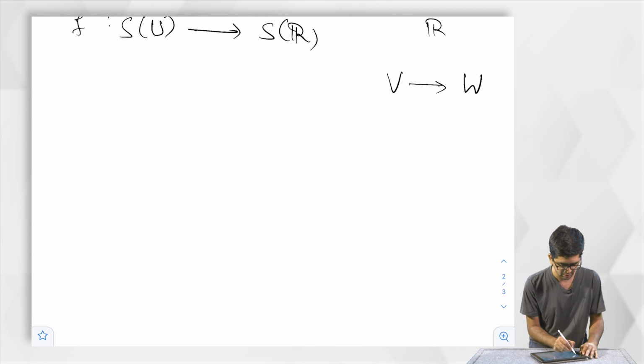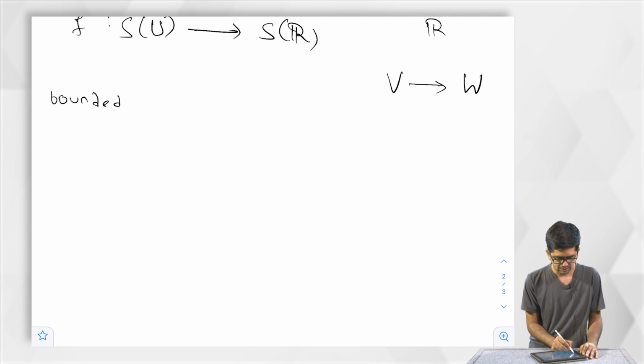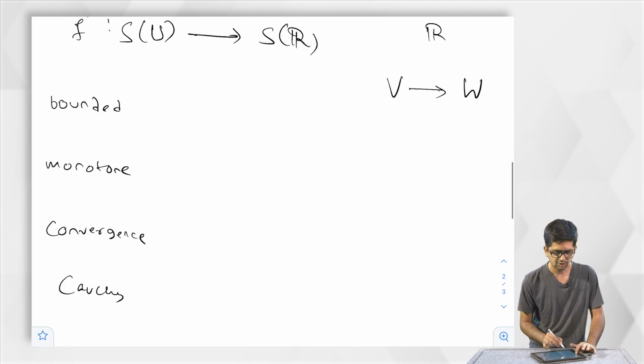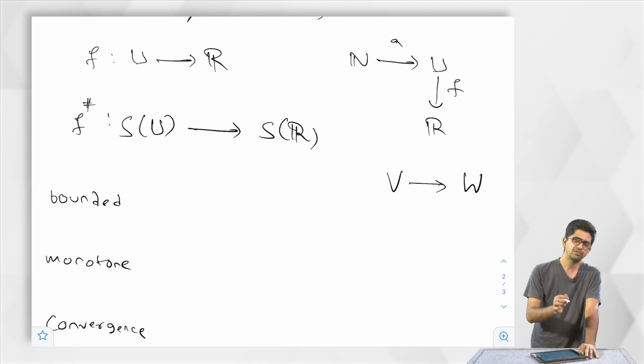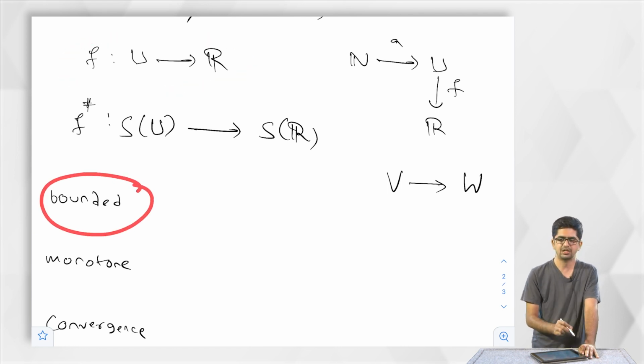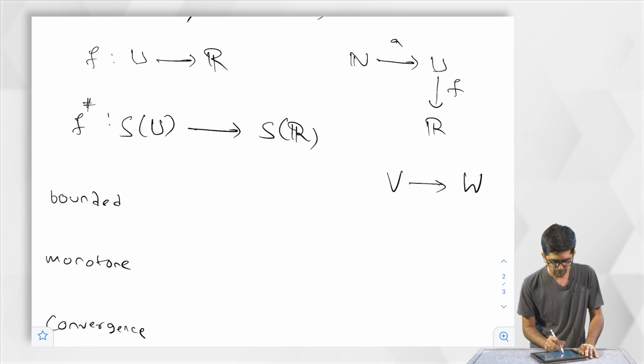So let me write down that. So first of all, what is it? Boundedness, then monotone, then convergence, then Cauchy.